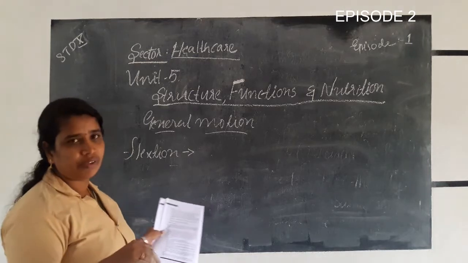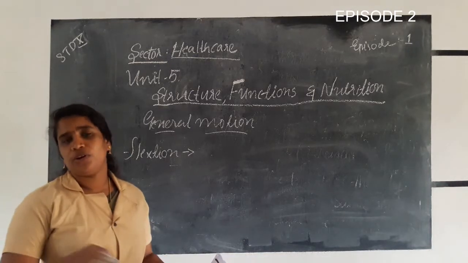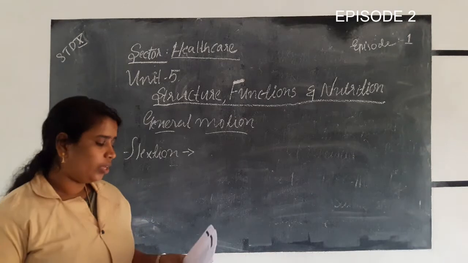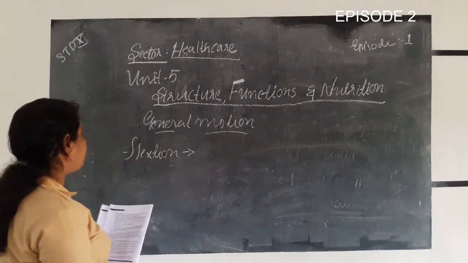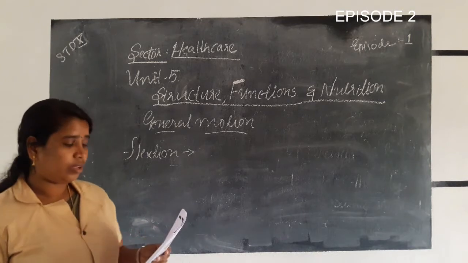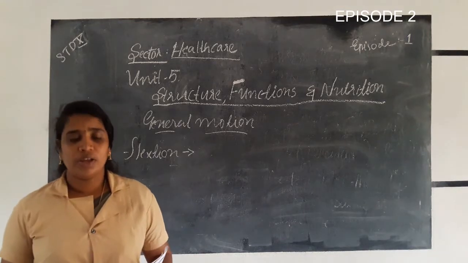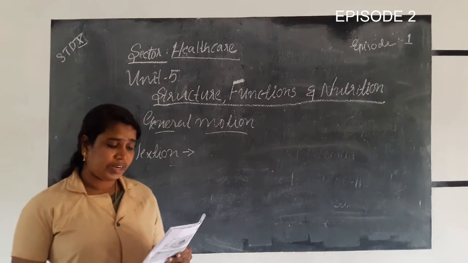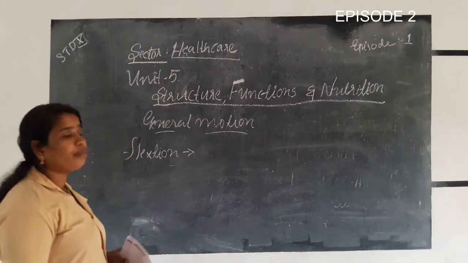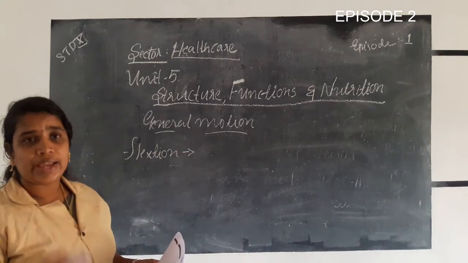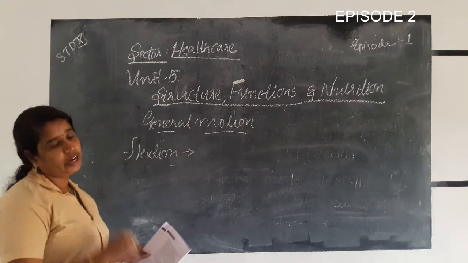We already discussed the planes or terminology of the body. The general motion in our body, first one, flexion. Flexion is a movement that decreases the angle between the body parts.